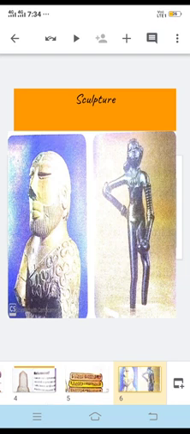The next one is sculpture. Sculpture means images or statues. If we study statues carefully, we can get a lot of information about the past.